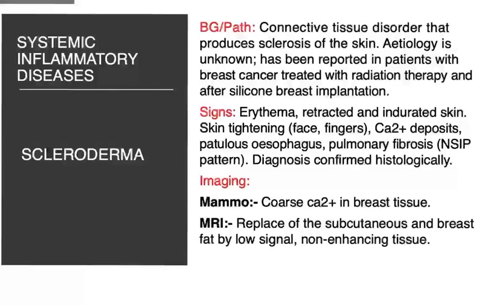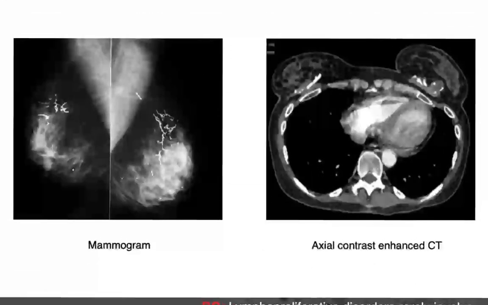Then scleroderma, connective tissue disorder that produces sclerosis of skin. Etiology is unknown, has been reported in patients with breast cancer treated with radiation therapy and after silicone breast implantation. Signs are erythema, retracted and indurated skin, skin tightening, calcium deposits, patulous esophagus, pulmonary fibrosis. Diagnosis is confirmed histopathologically. Imaging wise, in mammography, coarse calcium in breast tissue. On MRI, replacement of subcutaneous and breast fat by low signal, non-enhancing tissues. These are the images.